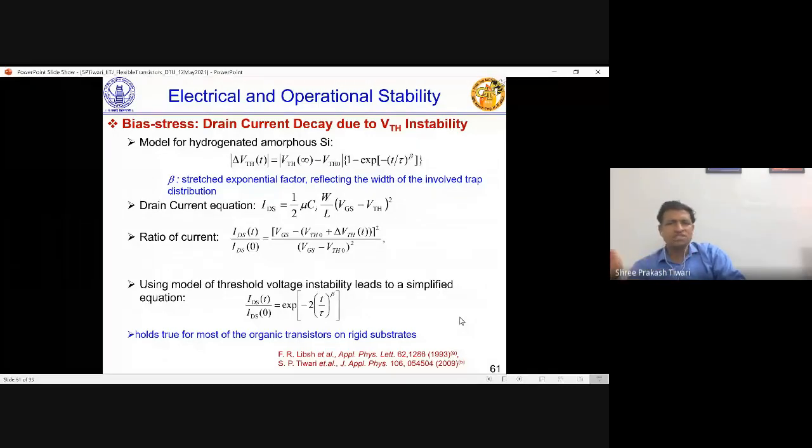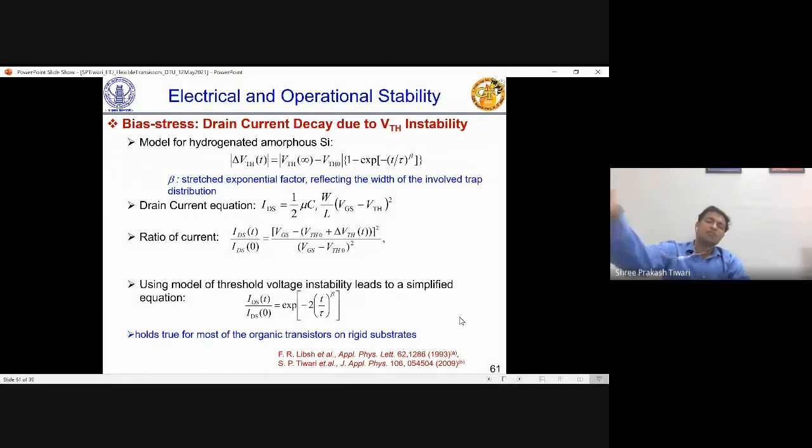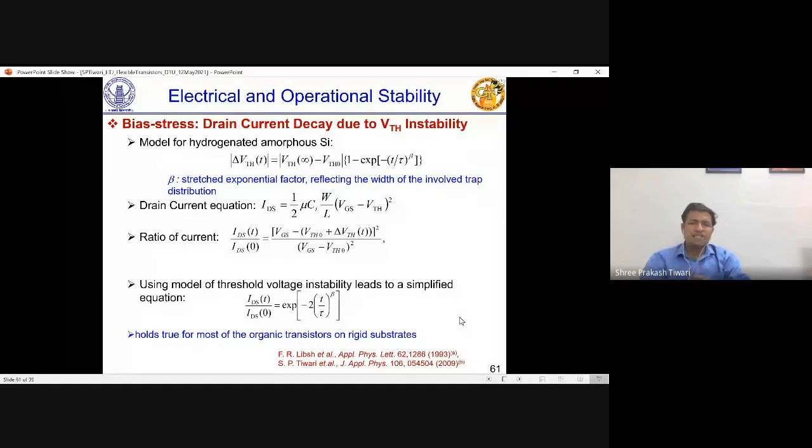So it's not an exponential decay, but more of a stretched exponential decay. But what you see in the first term, VTH infinite minus VTH 0, is: at infinite time, what will be your VTH, minus what was your VTH at t equal to 0? This is the first parameter in this exponential term.